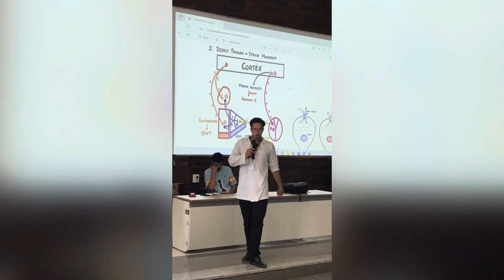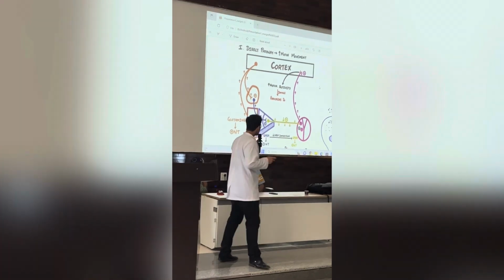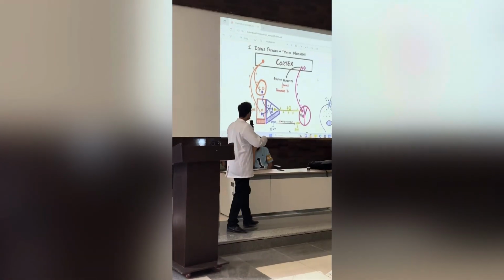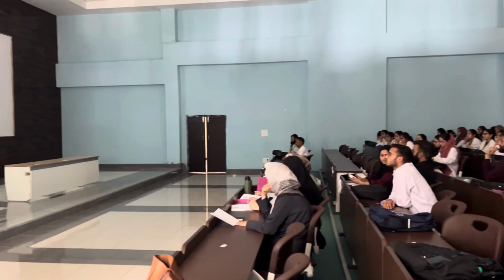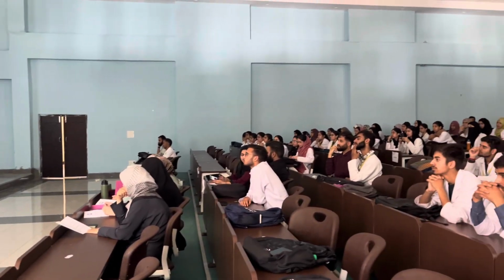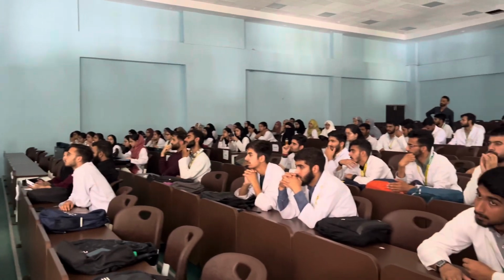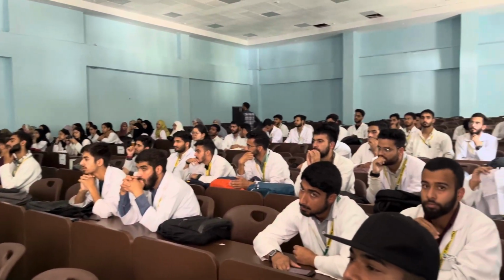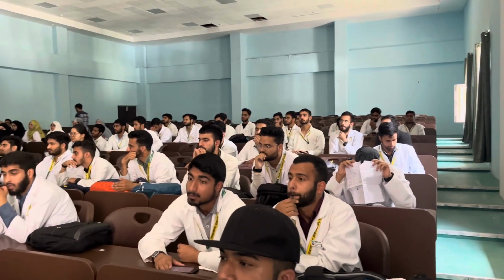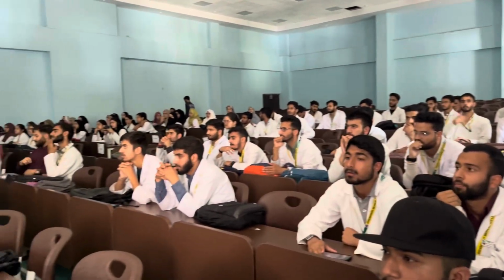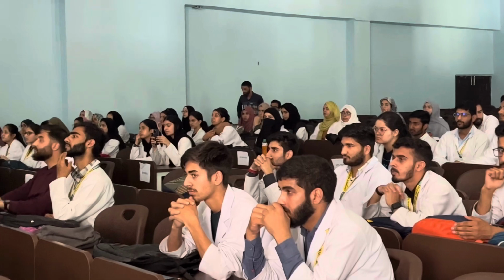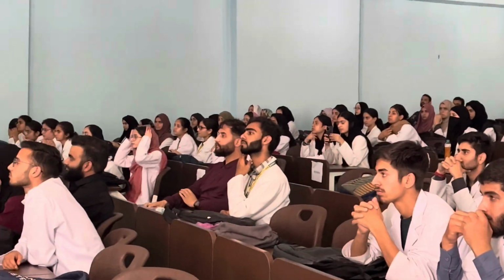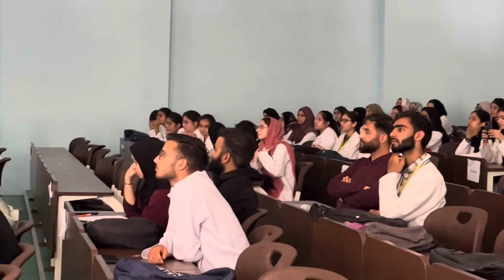Now, I will talk about the direct pathway first, and I want you all to focus on the thalamus side. Inhibiting thalamus, which inhibits the cortex over there. Now, there are two basic neurotransmitters which occur in this process. The first one is glutamate, which is an excitatory neurotransmitter, and GABA, which is an inhibitor.